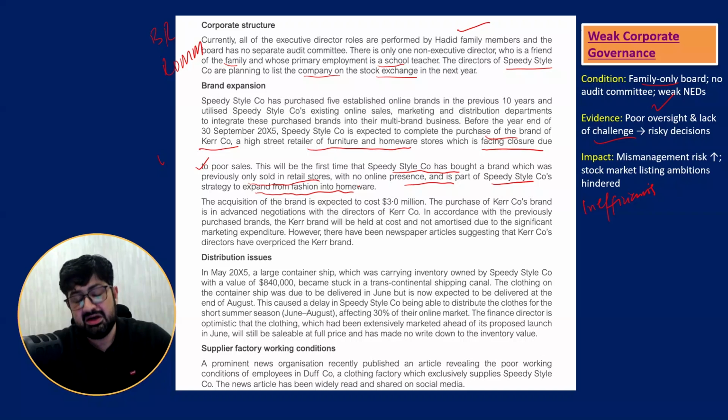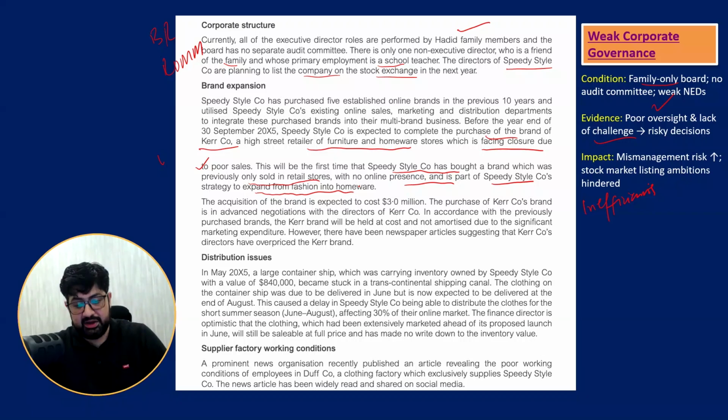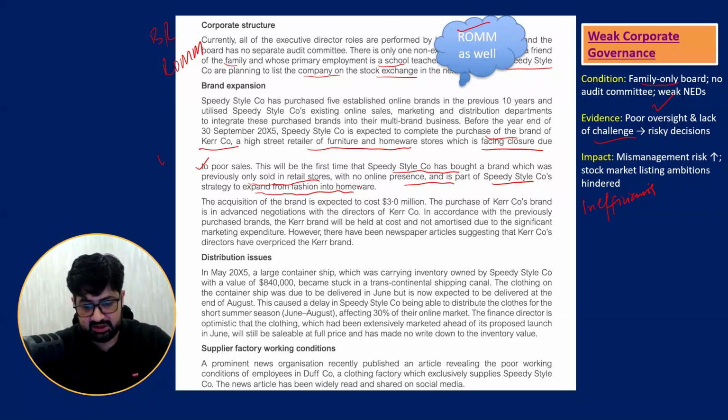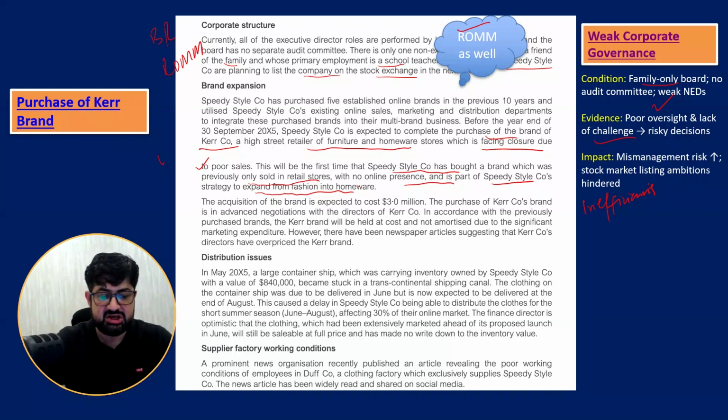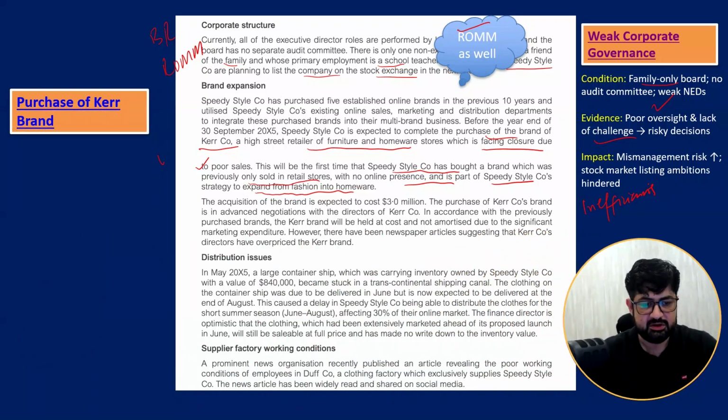Now, listen. They are going to purchase a brand whose sales are declining, and it is the first time they are purchasing such a brand with no online presence. So what will happen? Integration issues may be there. Customers may not switch online. The possibility is there. So let us talk about the purchase of the Kerr brand, and how it is a business risk.